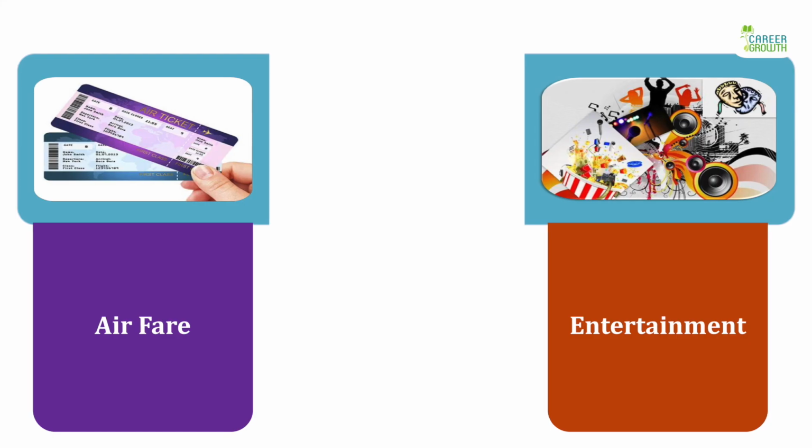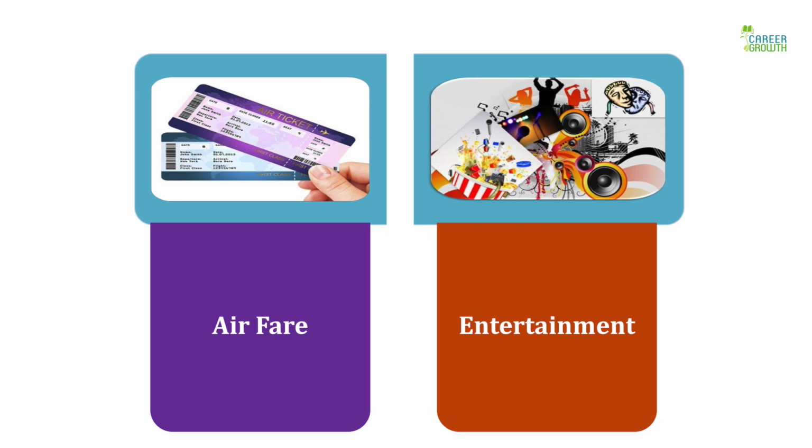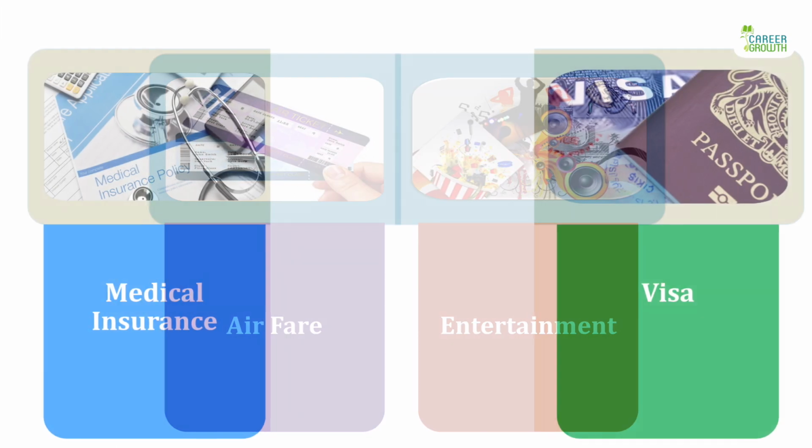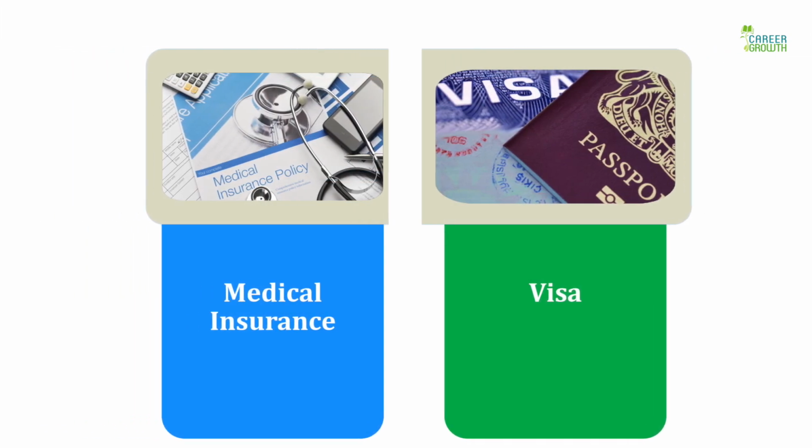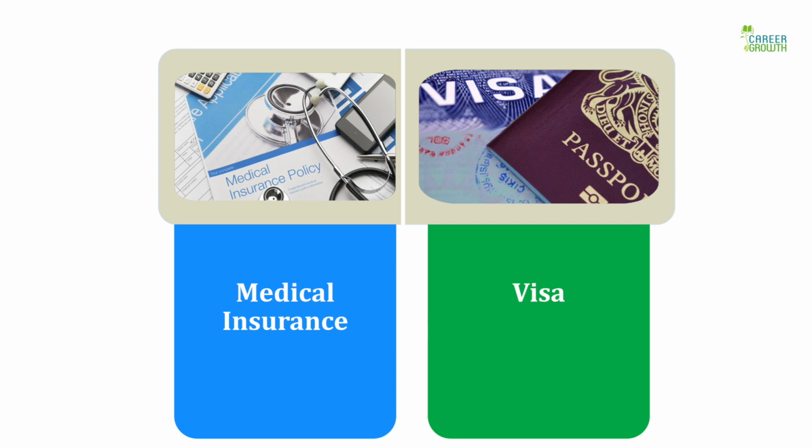Apart from the application fees, the standardized test fees, the tuition fees, and your accommodation fees, there are lots and lots of other additional expenses that you have to keep in mind. It could be your airfare, your entertainment, your medical insurance, or any kind of extracurricular activities that you would want to participate in or be a part of. So it is essential that you consider these costs also.